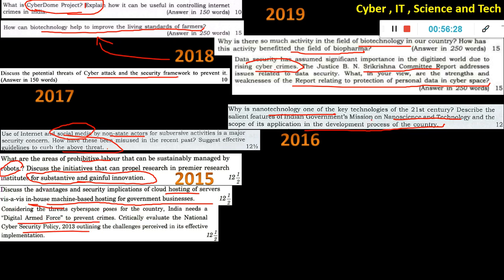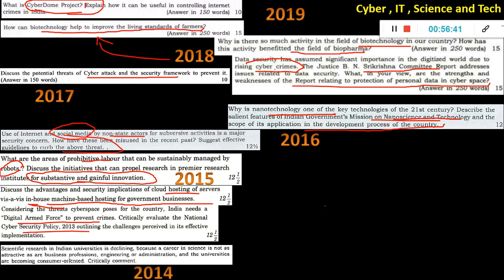Here they asked national mission on nanoscience. So anything which government does, you have to do as that mission's salient features alone. Okay, that you can then criticize or appreciate based on how the question is asked. 2014: scientific research in Indian universities is declining because a career in science is not as attractive as business professionals, engineering or administration, and the universities are becoming consumer oriented.